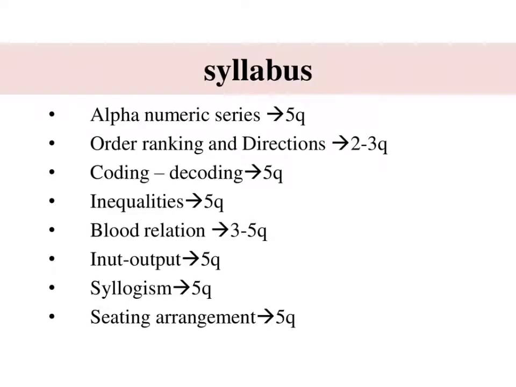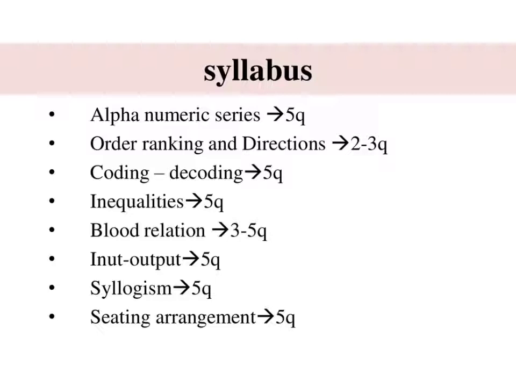Coming to the syllabus, we have the first chapter as alphanumeric series. What is alphanumeric series? It is a combination of alphabets, numbers and symbols. This chapter is one of the most important chapters because in every competitive exam around 5 questions come from this chapter only. Okay. Second topic is order ranking and directions.